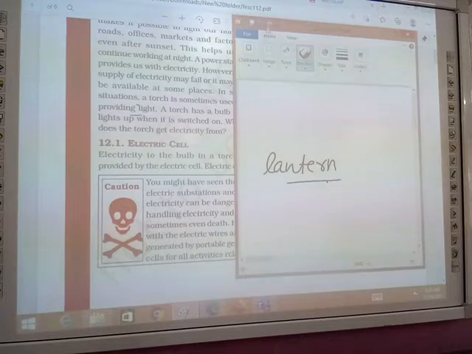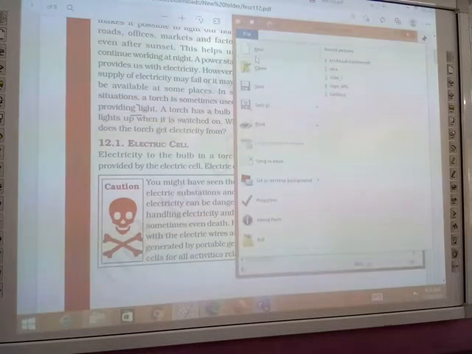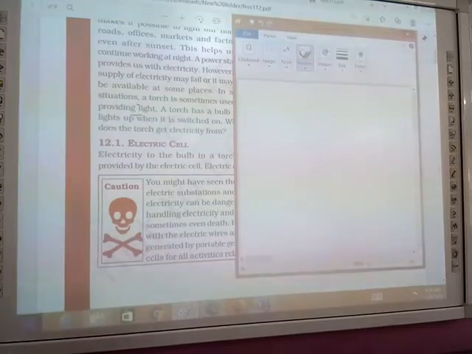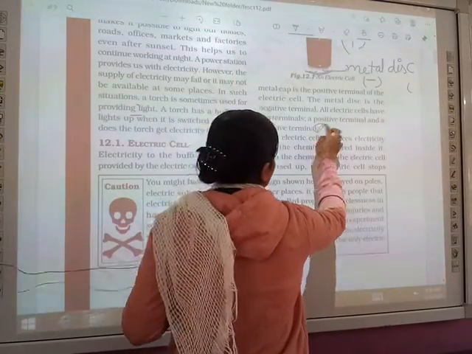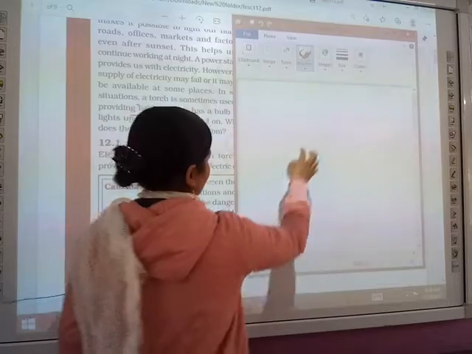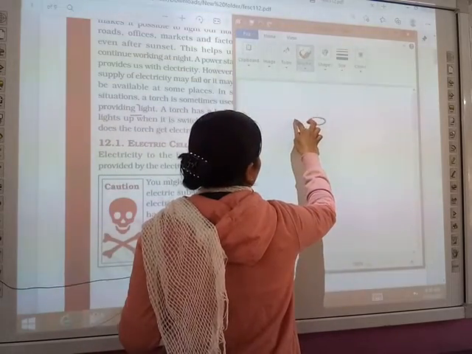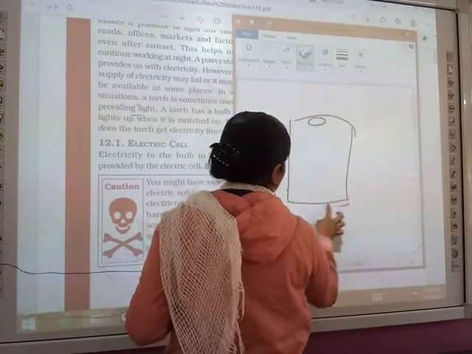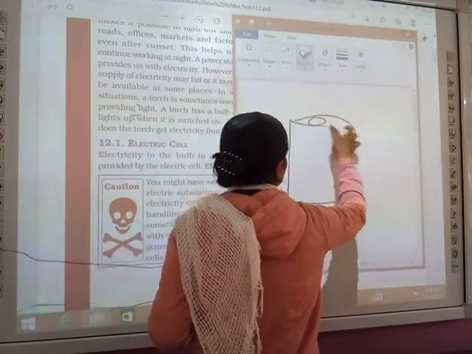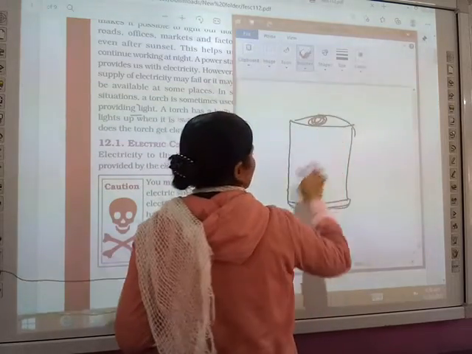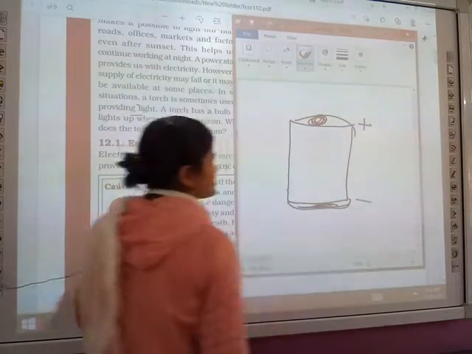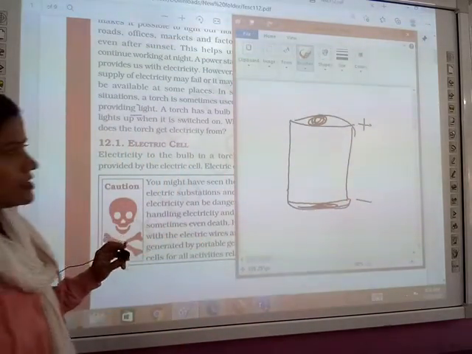If you see this, the metal cap is in the middle, this is your battery, and this one is the metal disc. It carries positive, it is the positive terminal, and this one is the negative terminal.